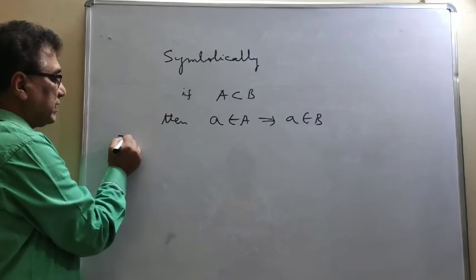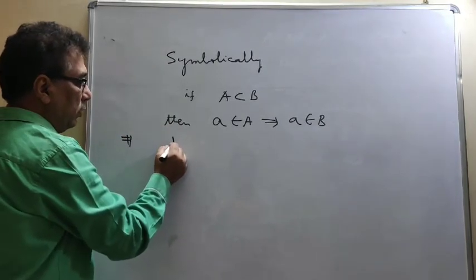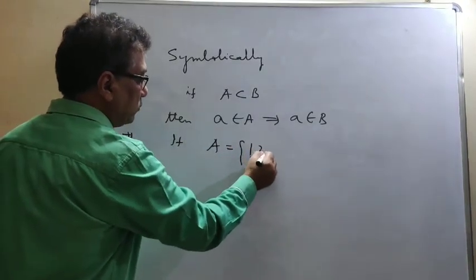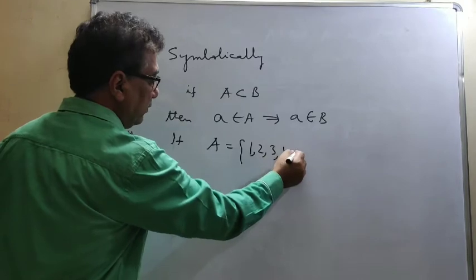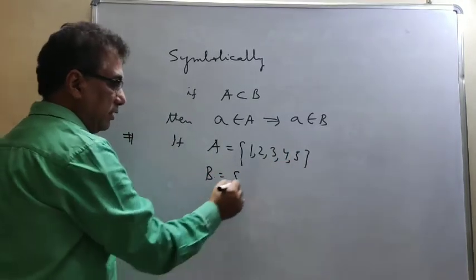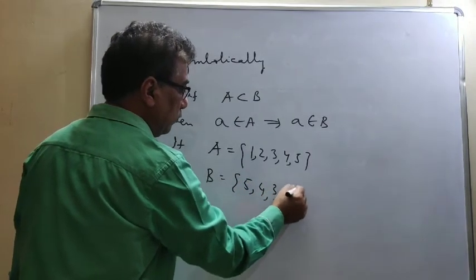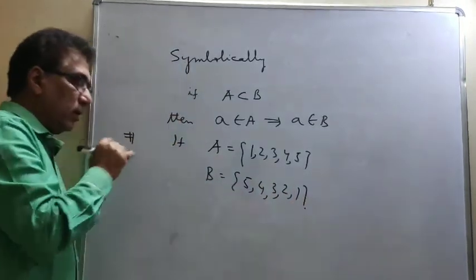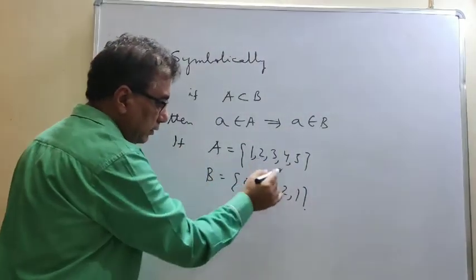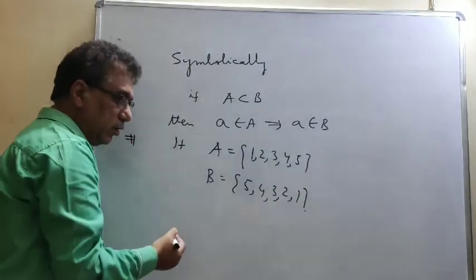Now, if I extend the same thing by taking this example, if A is 1, 2, 3, 4, 5 and B is 5, 4, 3, 2, 1. Now what we find here is that all the elements of A belong to B. The elements of any set can be written in any order.